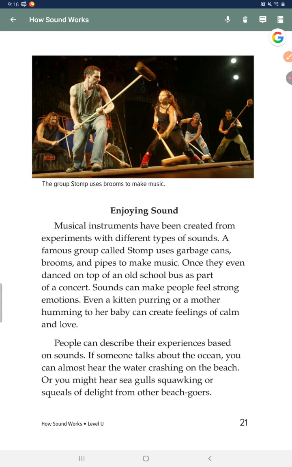People can describe their experiences based on sounds. If someone talks about the ocean, you can almost hear the water crashing on the beach, or you might hear seagulls squawking or squeals of delight from other beachgoers.